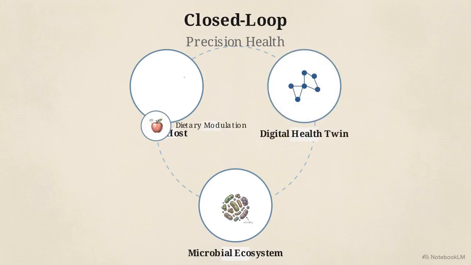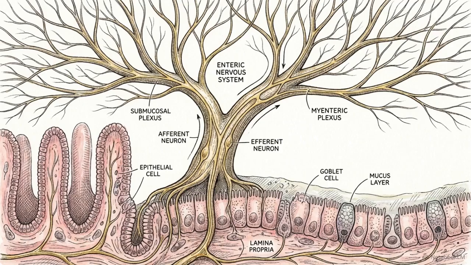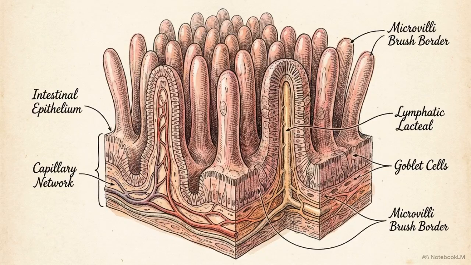We manipulate this loop through dietary modulation, biotherapeutics, and engineered strains. Multi-omics monitoring tracks these outcomes, feeding physiological data back to complete the cycle. Safely engineering this system requires mapping the specific molecular pathways that link the gut to the brain. To locate the origin of this communication, we look to the microscopic environment of the gut epithelium.